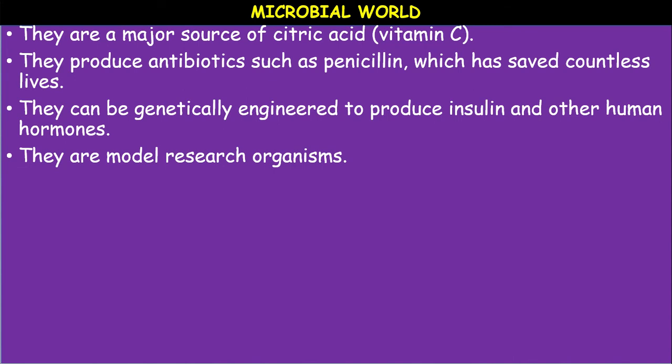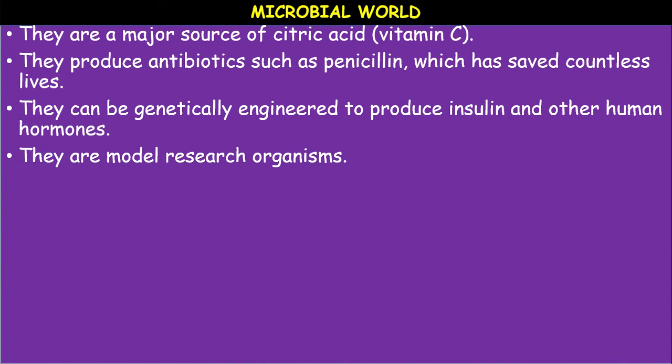Okay, yeast is used in the bakery industry for uncooked dough to rise. The yeast rises and produces carbon dioxide, which is trapped as bubbles in raw dough, leading to its rising and making the bread light and porous after baking. Okay, that is why it is called baking yeast.